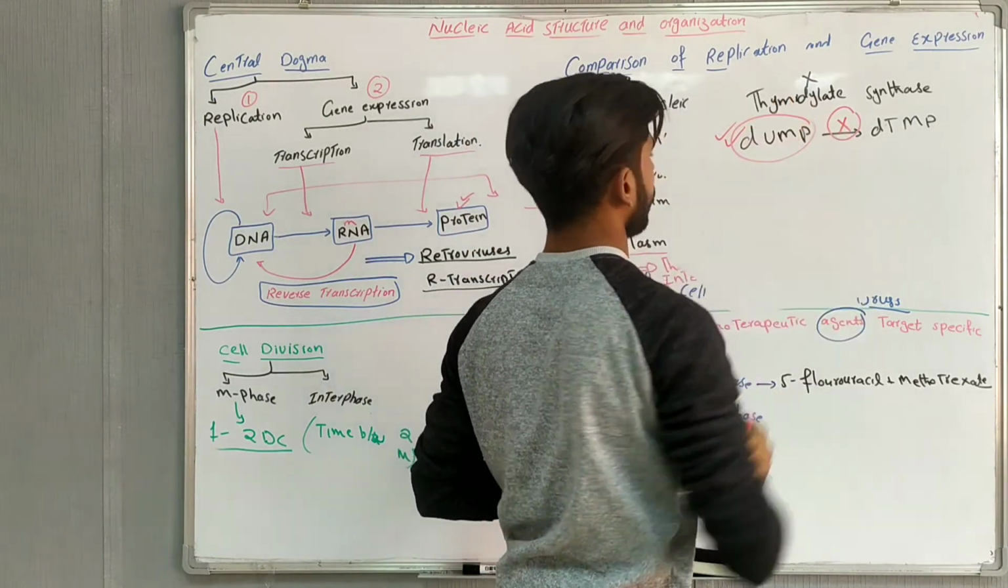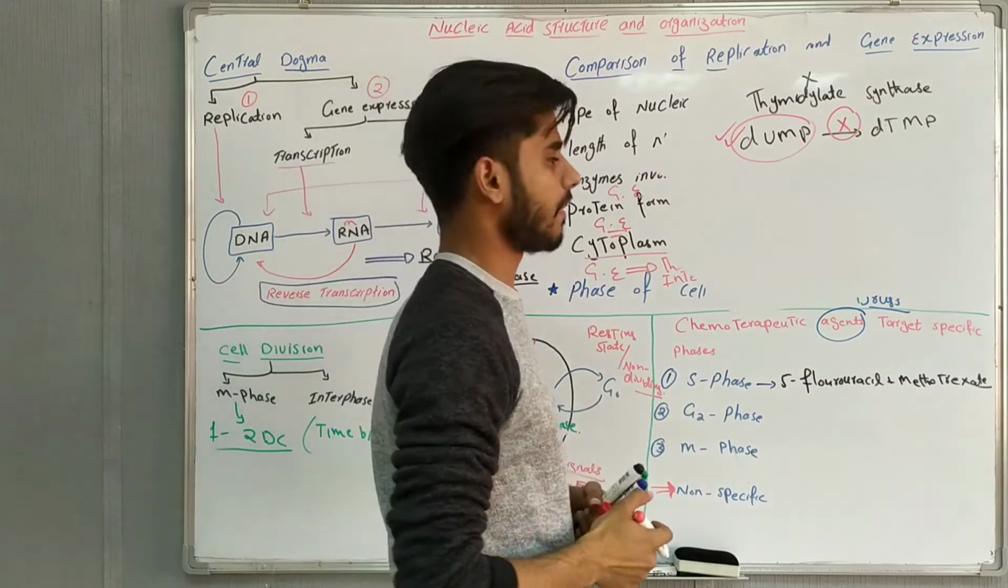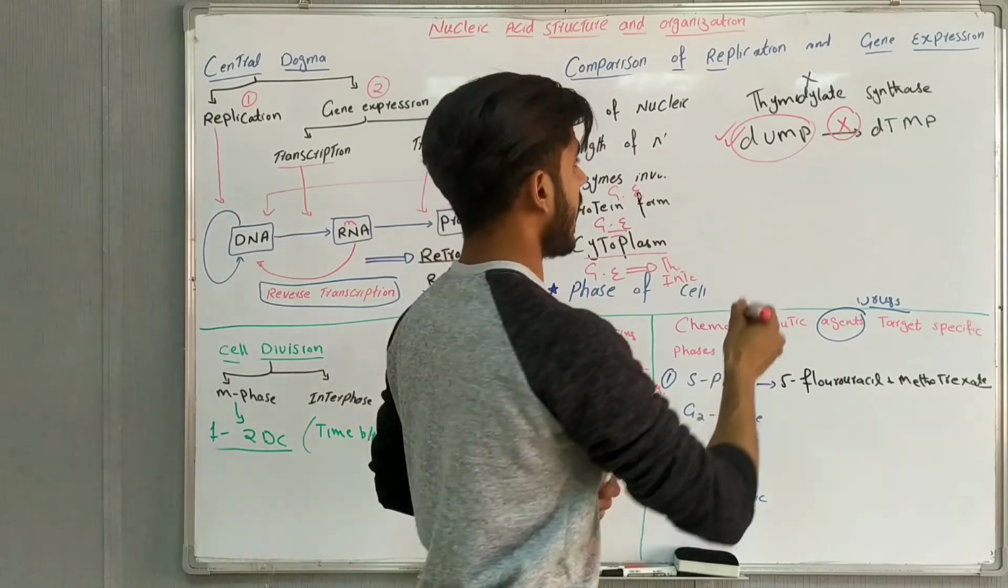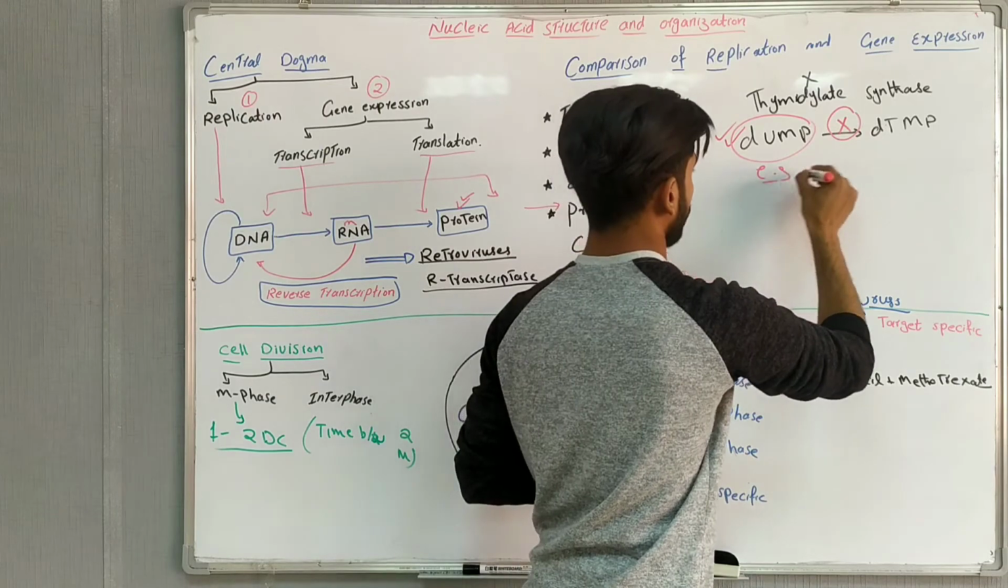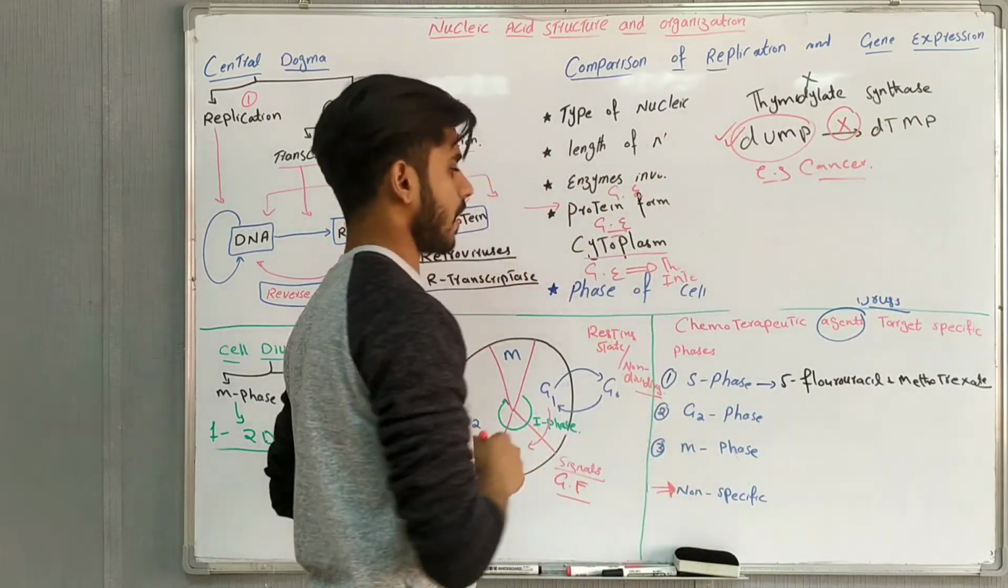It means that cell division will be damaged, so the cell will not divide. By this way, we can control the cancer. And this drug is especially used for cancer. So that was the mechanism of 5-fluorouracil.